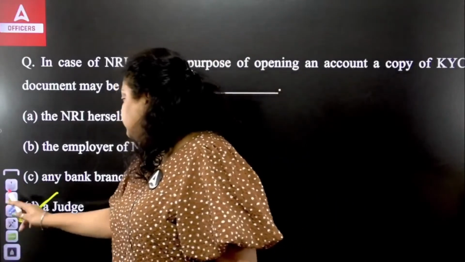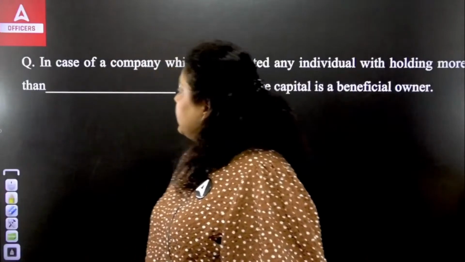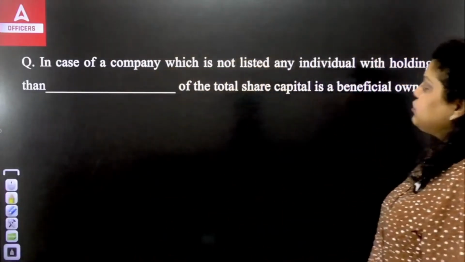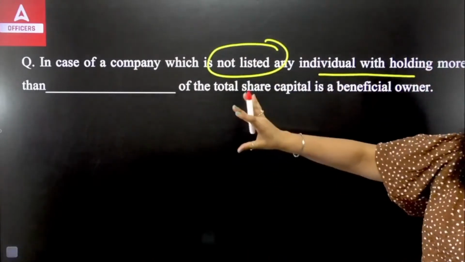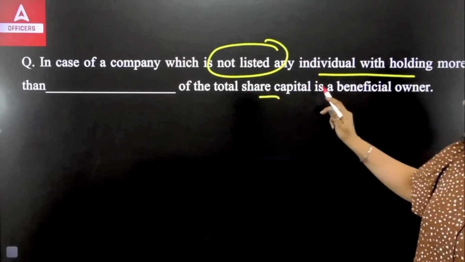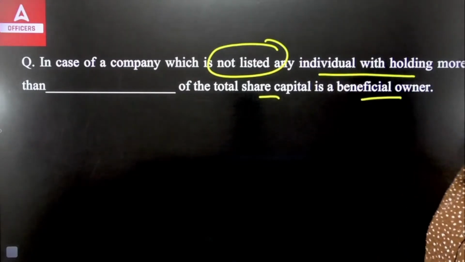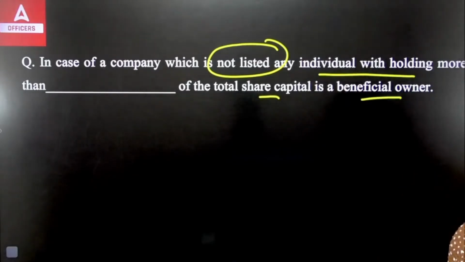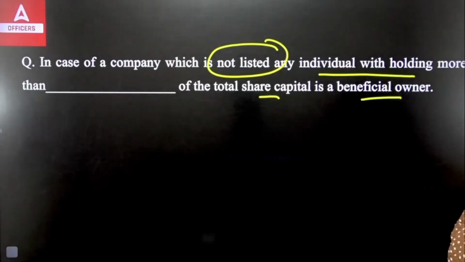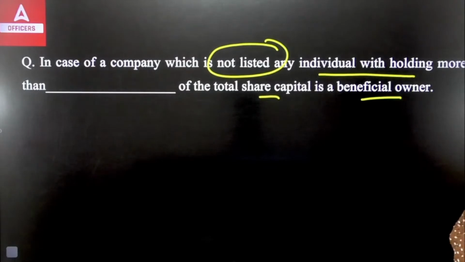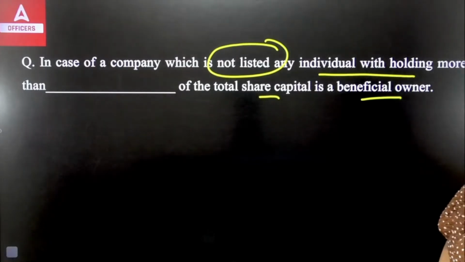question we have here. Okay. It's talking about the case of a company which is not listed: any individual holding more than dash of the total share capital is a beneficial owner.